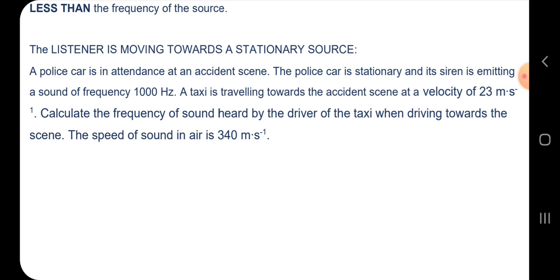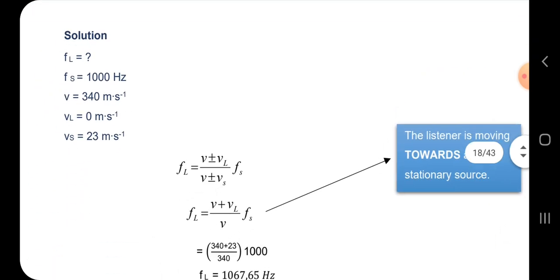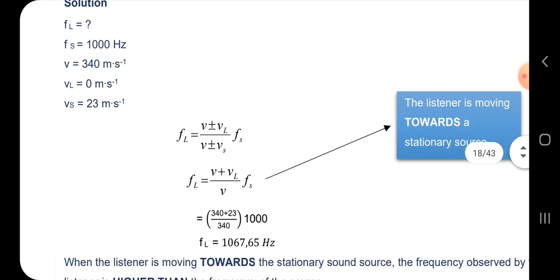And then the police car is stationary and its siren is emitting a sound of frequency 1000 hertz. So the Fs, the frequency of the source, is 1000 hertz. Calculate the frequency of sound heard by the driver of the taxi when moving towards the scene. The speed of sound in air is 340, so that is the V. And this is the solution to that question.